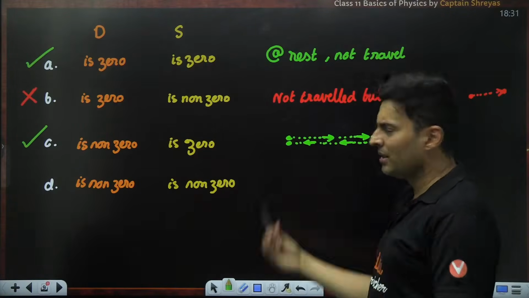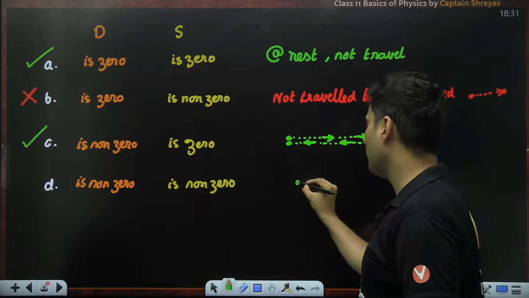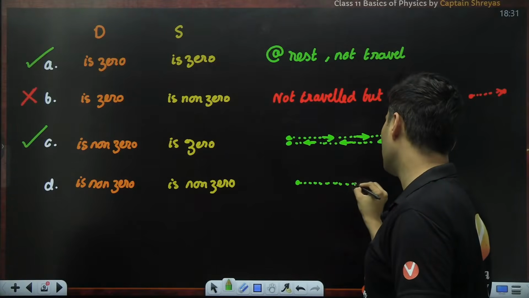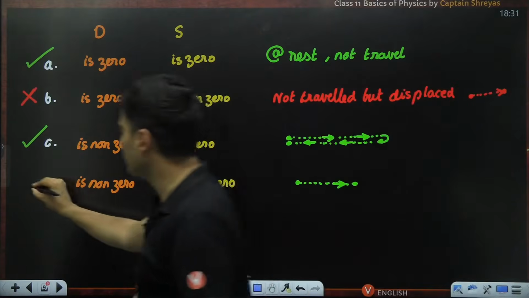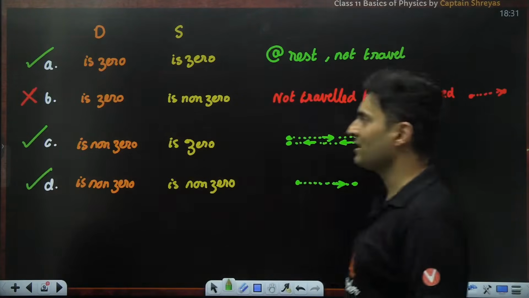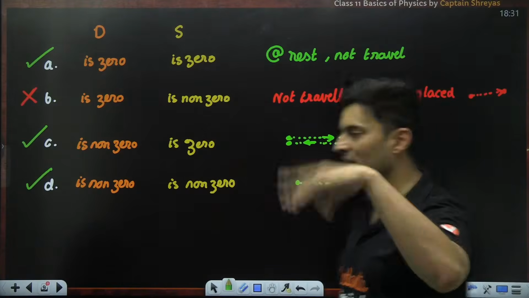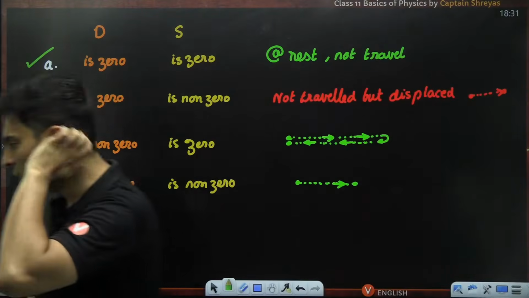Both are non-zero? Definitely. Let's say, for example, I move from this point to this point. In this particular process, 100% there is some distance and there is some displacement. So only option B was incorrect. Only option B is incorrect.